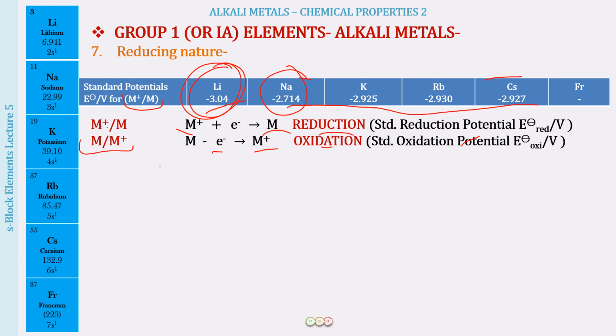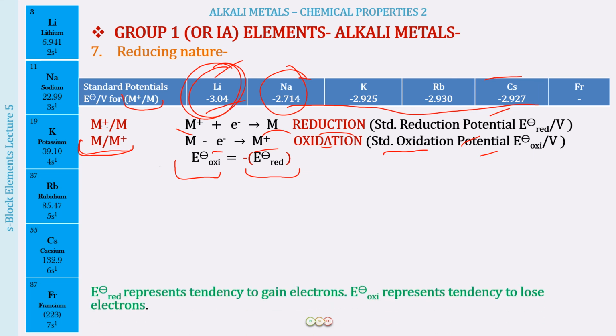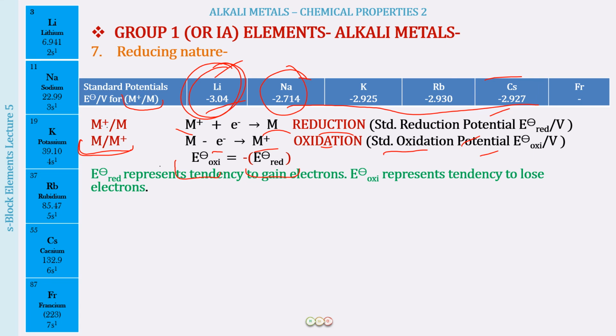And if the values are given in this form, they will be given as standard oxidation potential values. What is the relationship between these two values? What we have learned is that the oxidation electrode potential value is going to be equal to the numeric form of the reduction potential, but with the opposite sign. So if lithium has a standard reduction potential value of minus 3.04, the oxidation value is going to be 3.04. So the standard reduction values indicate a tendency to gain electrons, and oxidation values indicate a tendency to lose electrons.